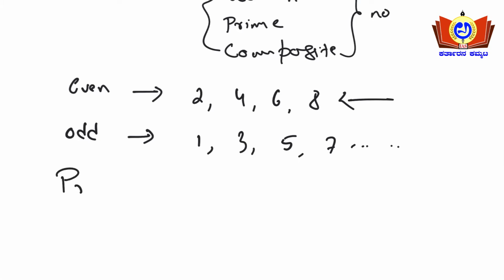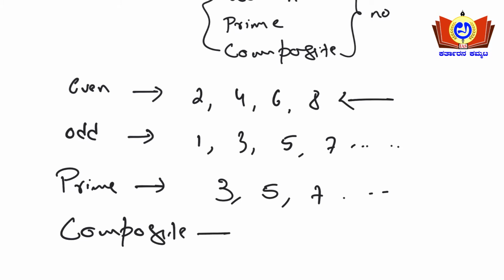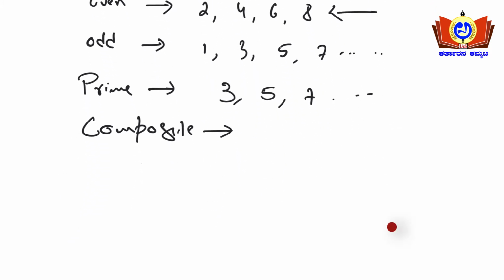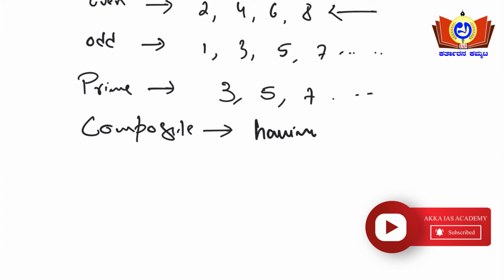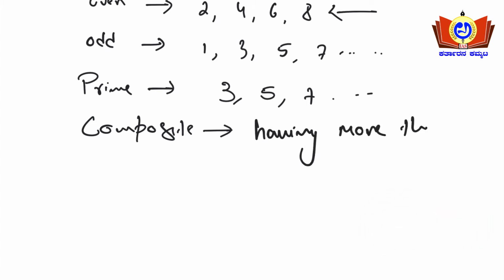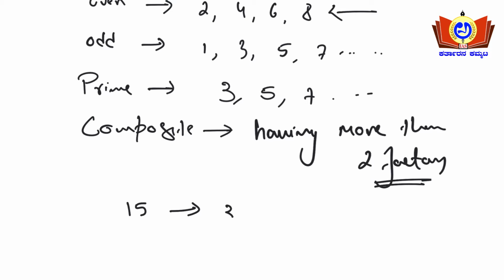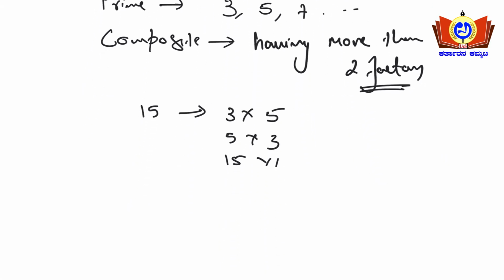Prime numbers, as I have dealt with in the basic concept: what do you mean by prime numbers? 3, 5, 7, and it goes on like this. A composite number is a number having more than 2 factors. Say for example 15. What are the factors for 15? 3 into 5 and 5 into 3, and 15 into 1 and 1 into 15. So these are the factors for 15.